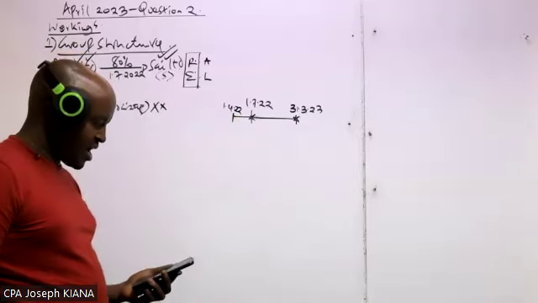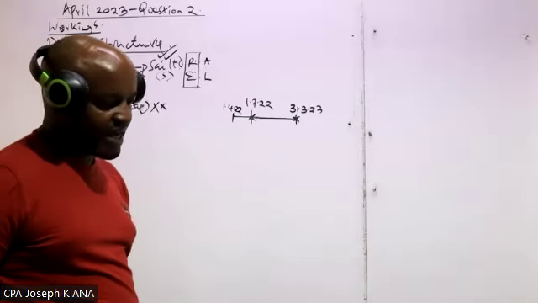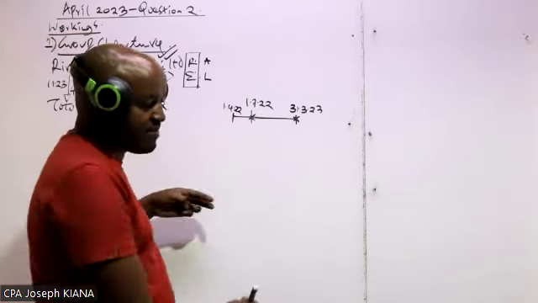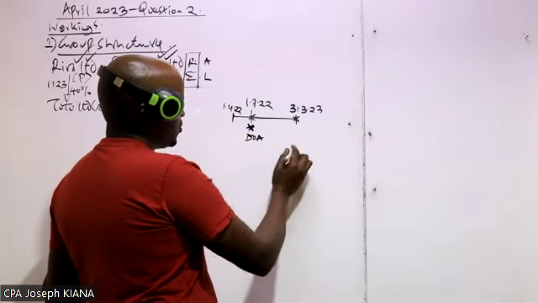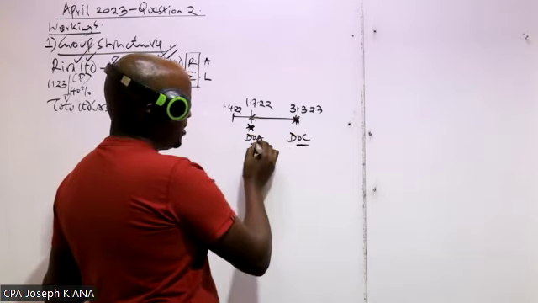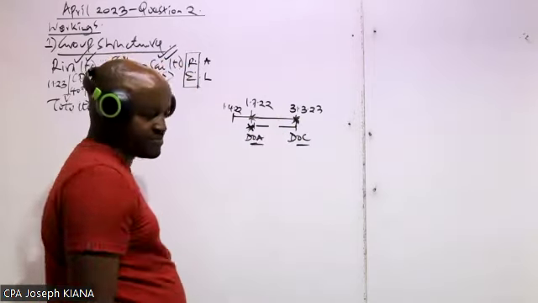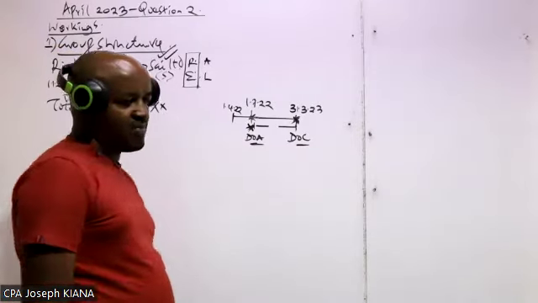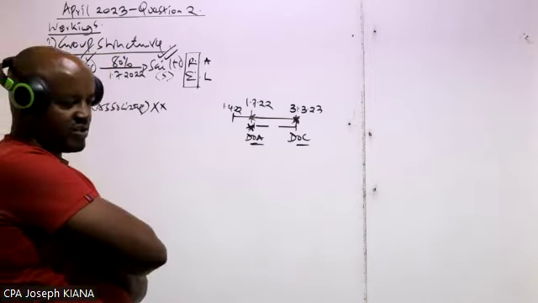You can see, therefore, our subsidiary company was acquired during the current year, because it was acquired 1st July 2022. So how many months do we have here? From the date our subsidiary was acquired, which we refer to as the date of acquisition, to the date we are required to prepare the consolidated financial statements, that date we refer to as the date of consolidation. How many months do we have here? That is a very simple question. Give me the answers here so that we move.